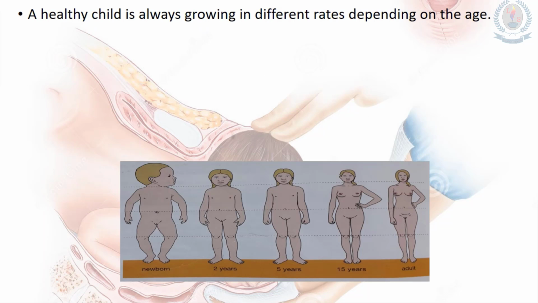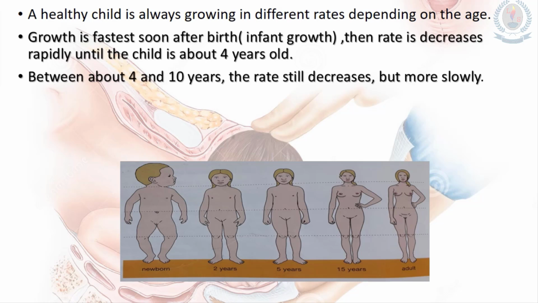Because a healthy child is always growing at different rates depending on their age. Growth is fastest soon after birth, and then the rate decreases rapidly until the child is about 4 years old. Between about 4 years and 10 years, the rate still decreases but more slowly.